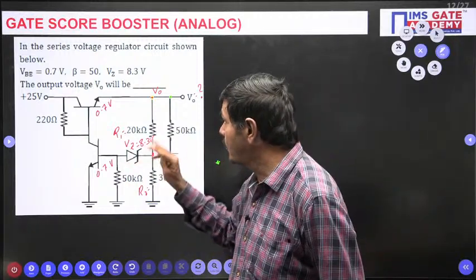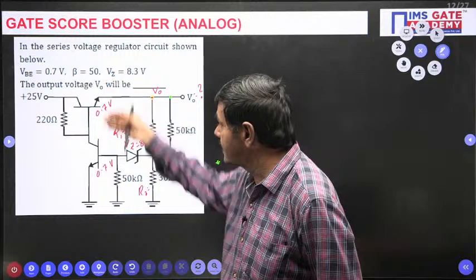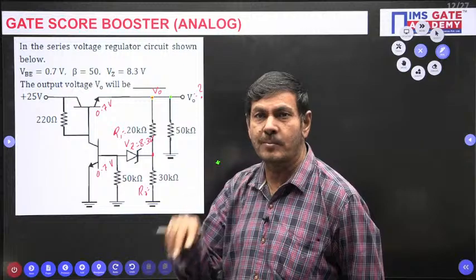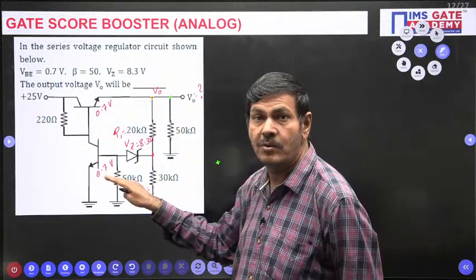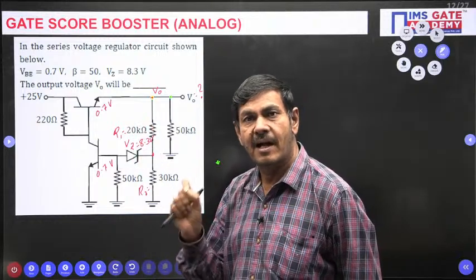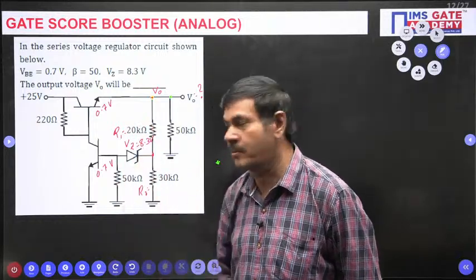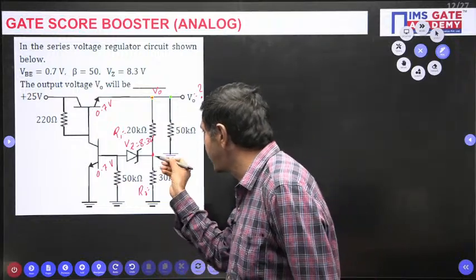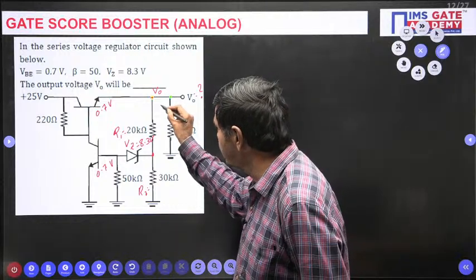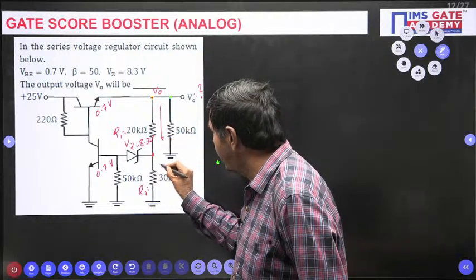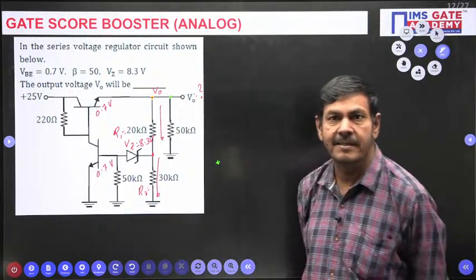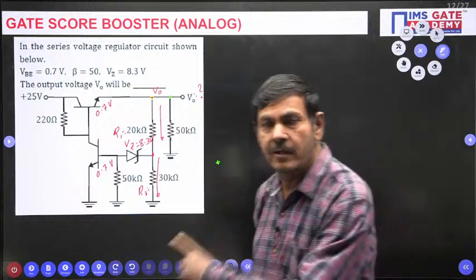But here we are making an assumption that it is working in the linear mode. By assuming they are all working in the linear mode, we are doing the calculation work. That is why an answer is available, approximate only, not exact values. That is why the current diverting to the base side is very, very small. At that time, the current passing this side and this side is approximately the same. Based on that concept, we are going to do this work.